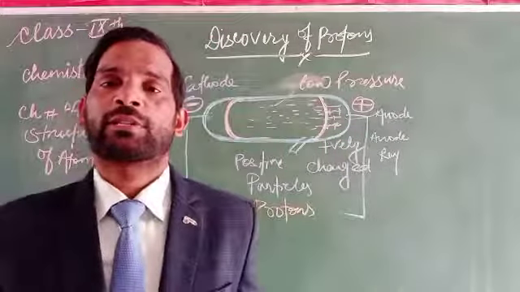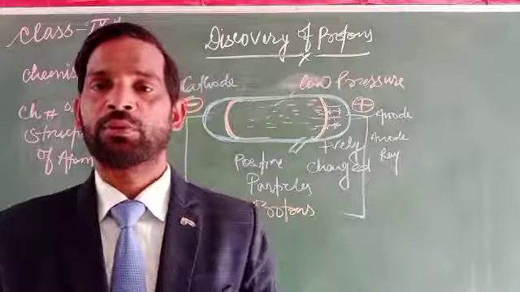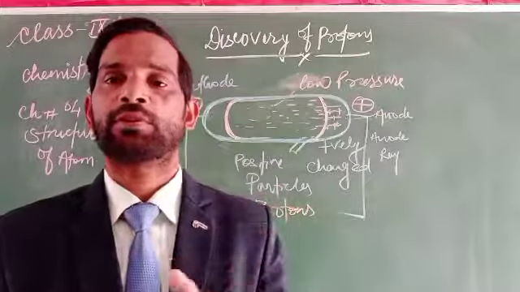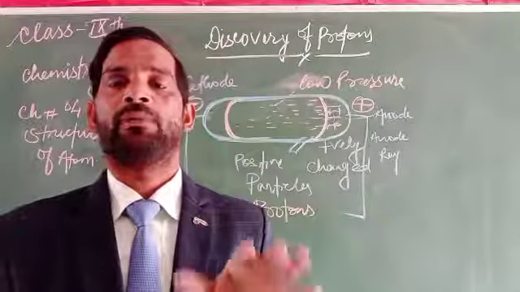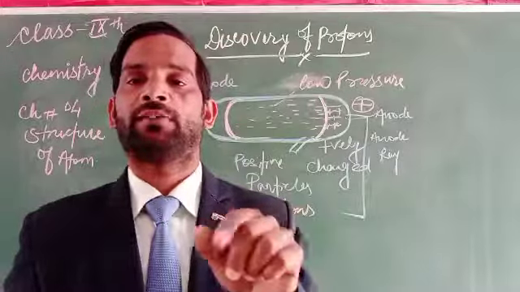These positively charged particles are now considered to be protons. These protons are the positive charge, and it comes from the removal of electrons.